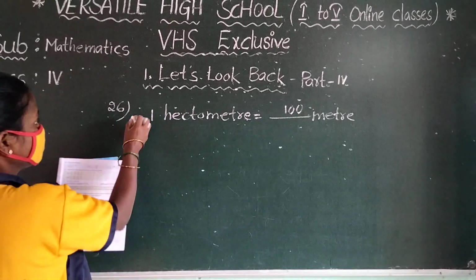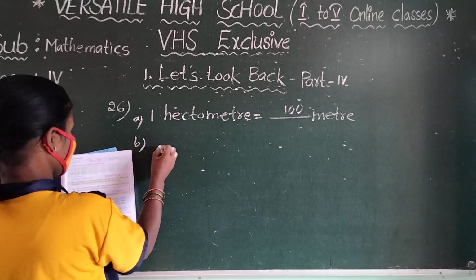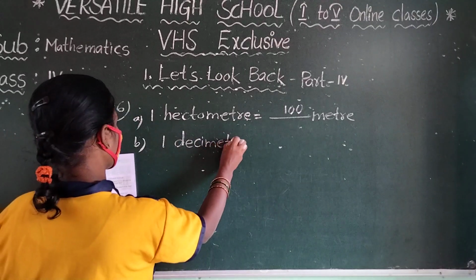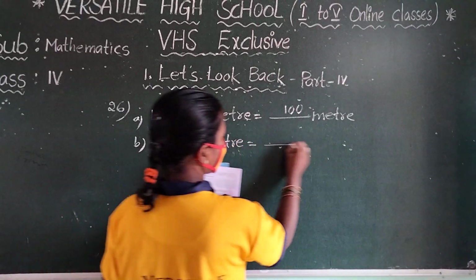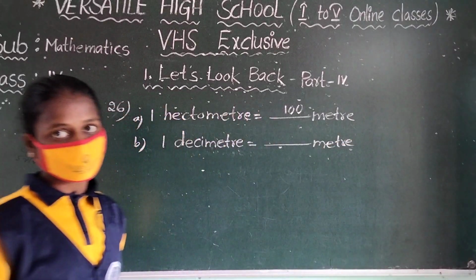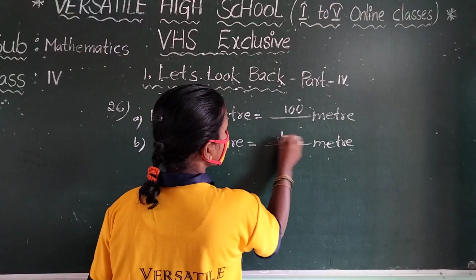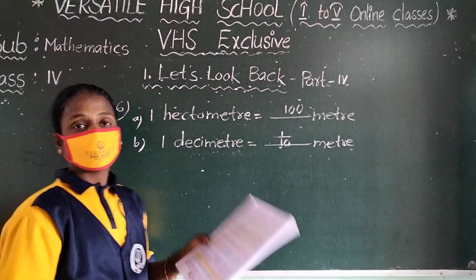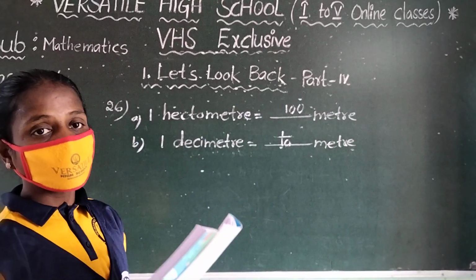And the second one, I am saying about only the second one. You do the remaining. 1 decimeter is equal to dash meter. Deci means you take parts: 1/10 meter. Remaining you do in your notes.